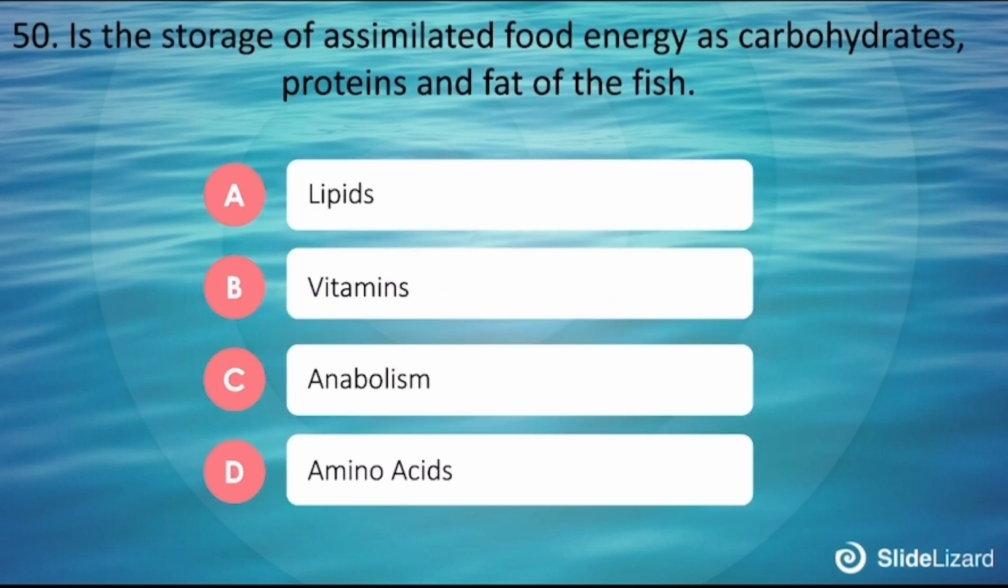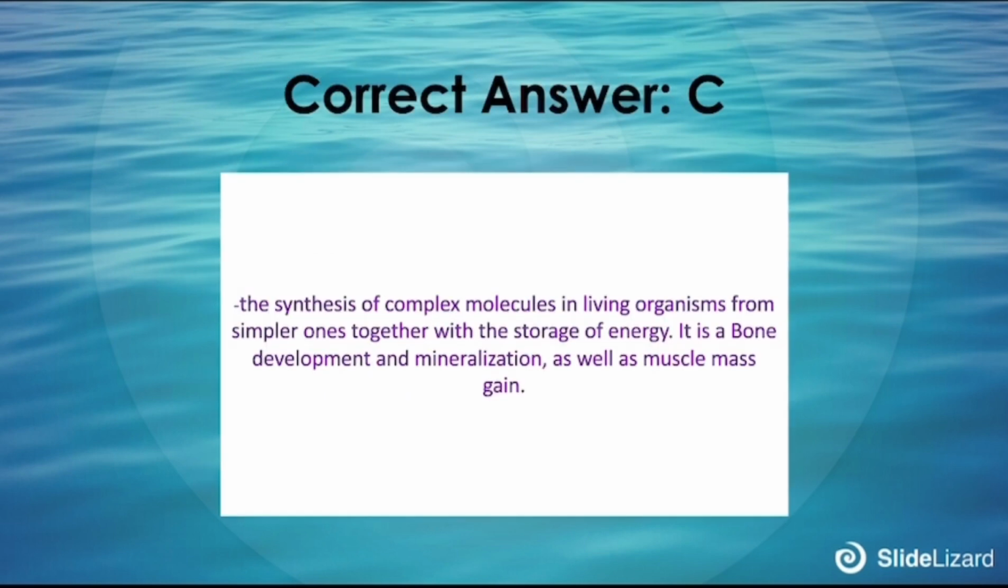50. Is the storage of assimilated food energy as carbohydrates, proteins, and fat of the fish. A. Lipids, B. Vitamins, C. Anabolism, D. Amino acid. The correct answer is C. The synthesis of complex molecules in living organisms from simpler ones together with the storage of energy. It is bone development and mineralization as well as muscle mass gain.